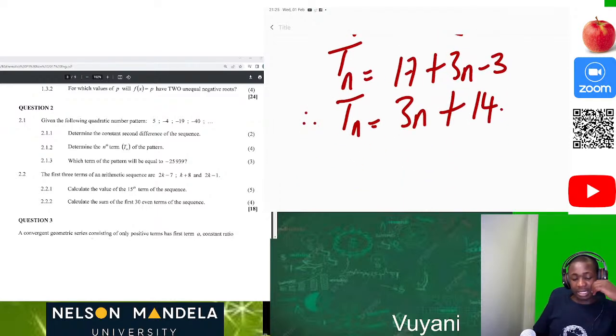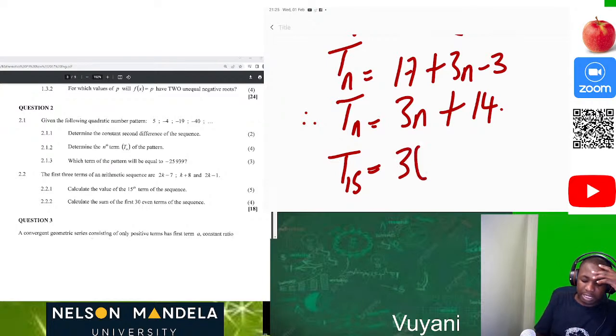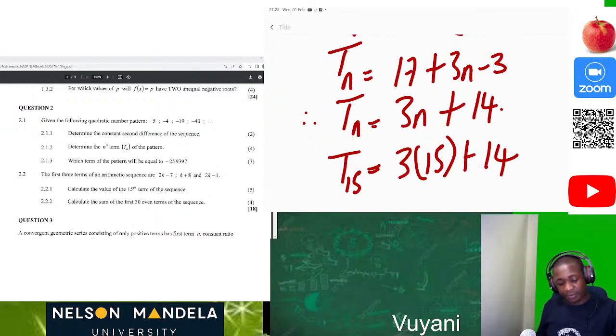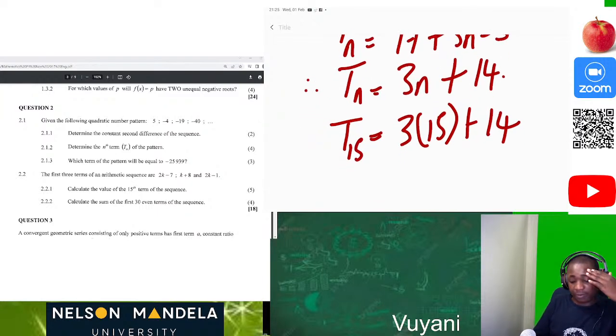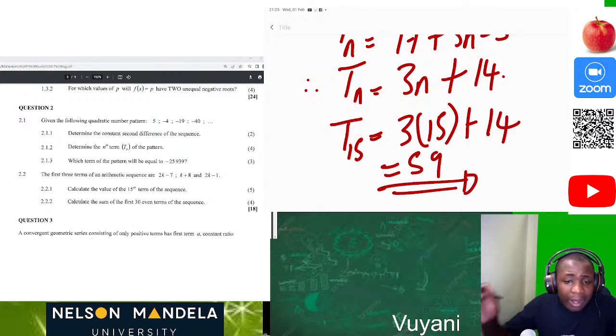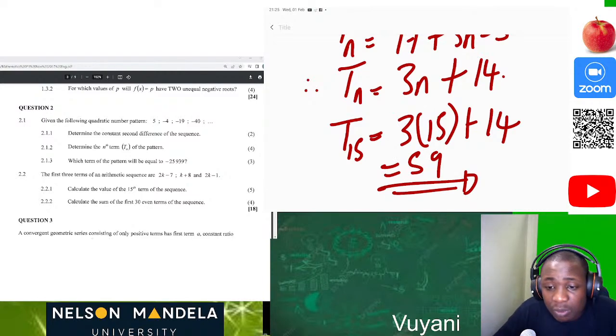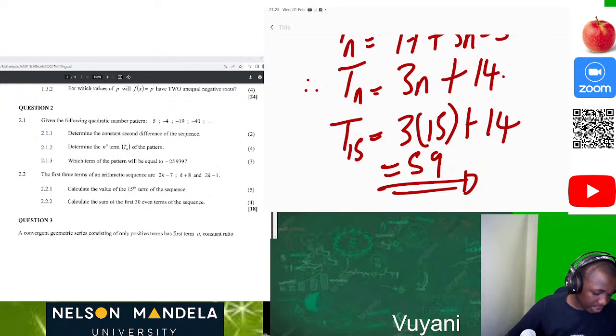Then after that, guys, we were asked to determine T15. So where there is n, we are replacing it with 15, because we want the 15th term. So it's going to be 3 times 15 plus 14. 3 times 15, that's 45. 45 plus 14, that will give us 59. Then we get all 5 marks. It was quite long, but it was worth it at the same time.